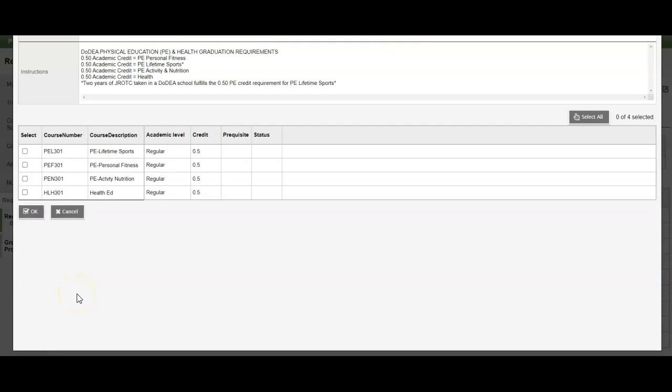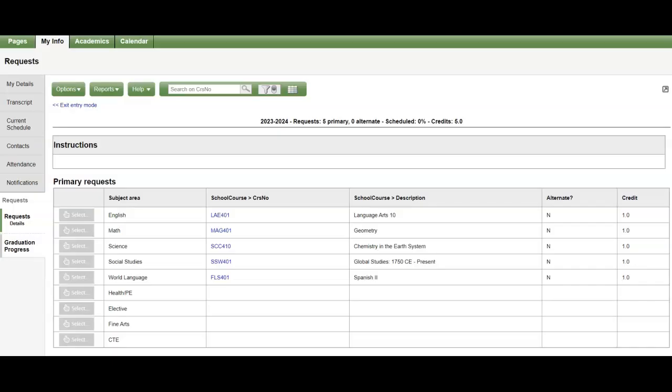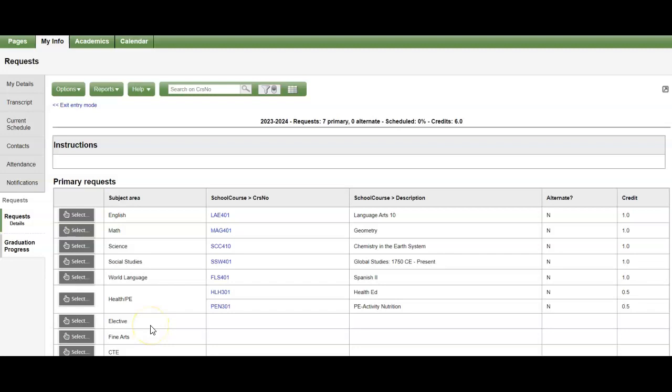Health and PE. Make sure that you are only selecting the classes that you have not taken yet. Most of the students will be taking health and PE and activity nutrition, but if you want to make sure of the classes that you already took, whether it was PE Lifetime Sports or PE Personal Fitness, you can check here where it says graduation progress or right here under transcript.